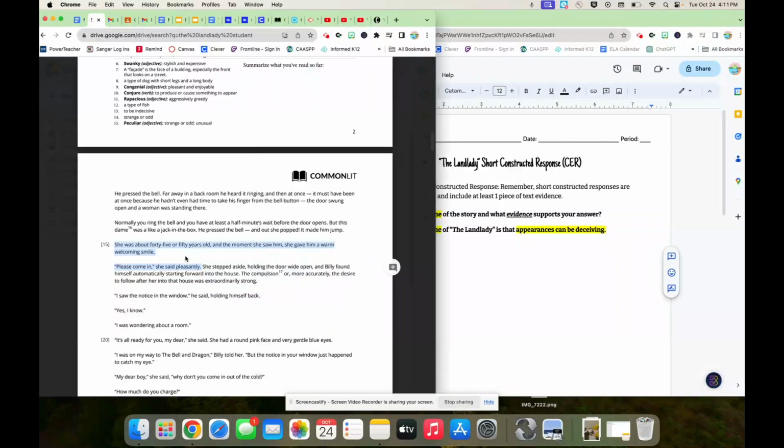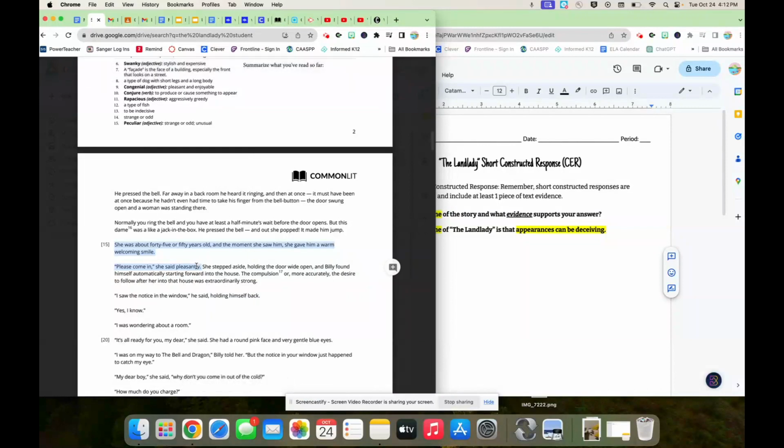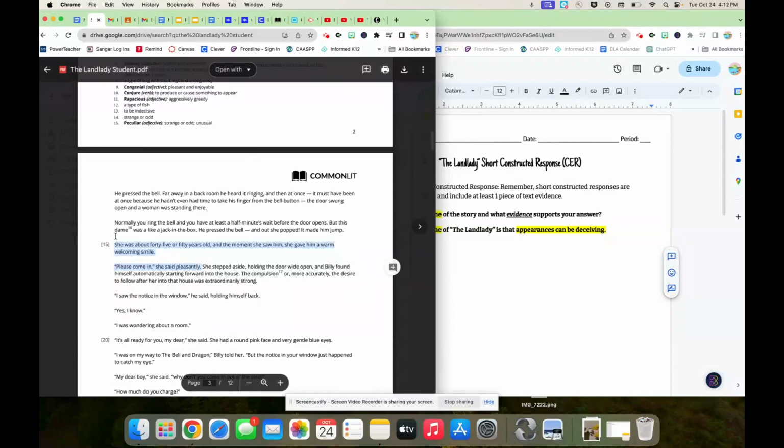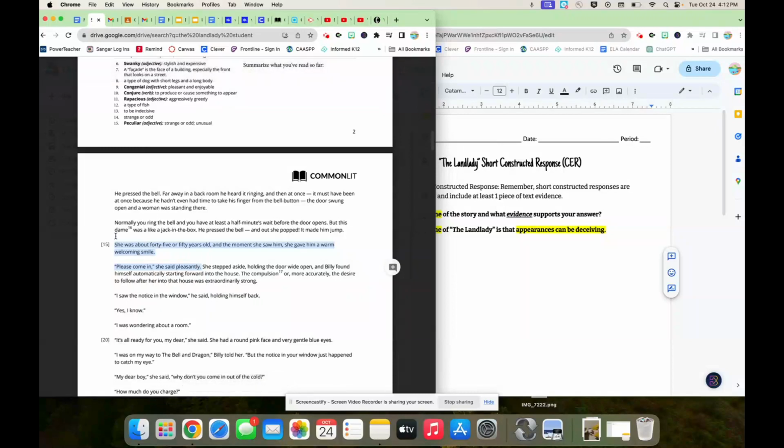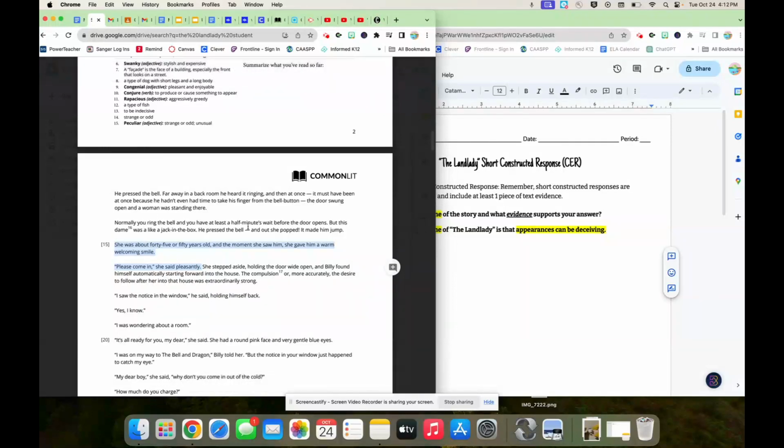So for this one, look, I already highlighted that because I was highlighting for the landlady's characteristics. So right here, I said she was about 45 or 50 years old, and the moment she saw him, she gave him a warm, welcoming smile. Please come in, she said pleasantly. That shows how the landlady is. And so I think that's a great choice for evidence because she appeared pleasant.